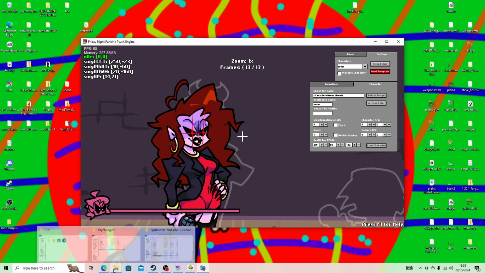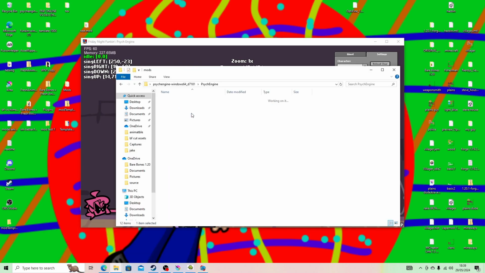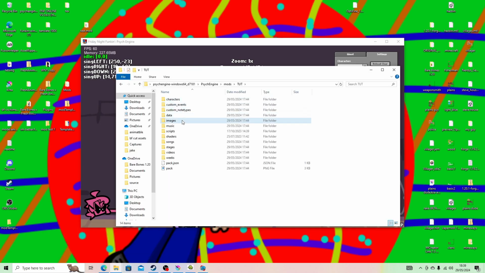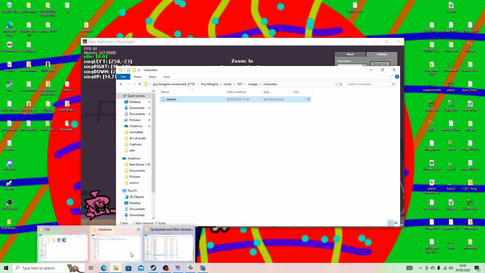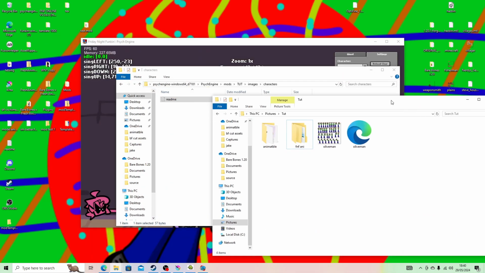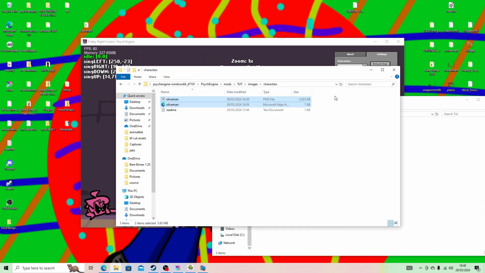And now you open up your Psych Engine folder, mods, tutorial, or whatever you named it, images, and characters. Now that's where you drop your character image and XML/text file. Now what we can do is we can open that, grab just these two, and we can just plop them in there.